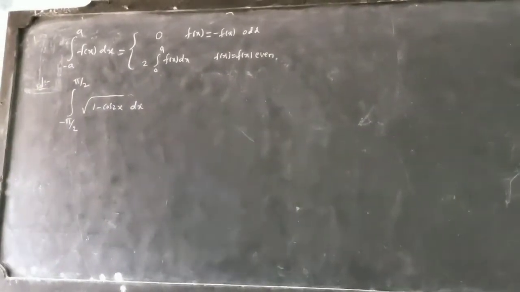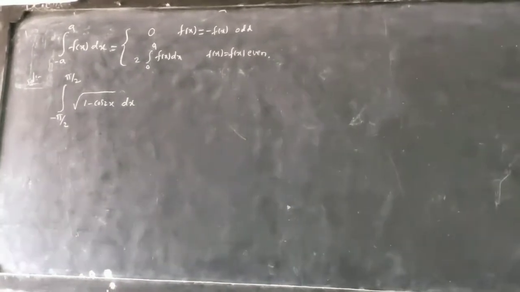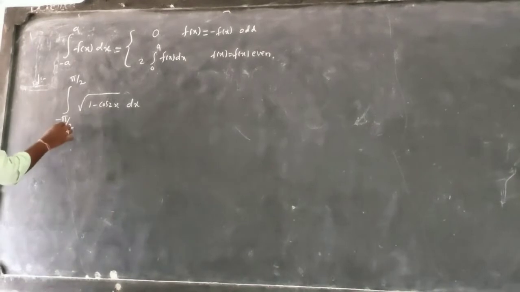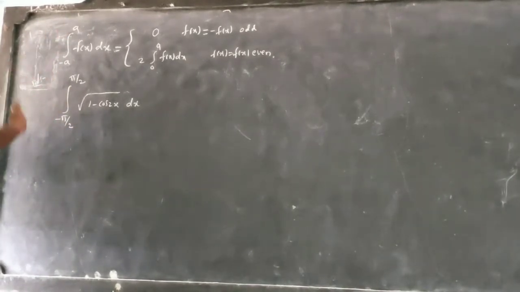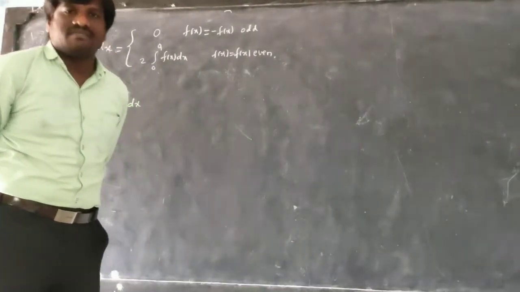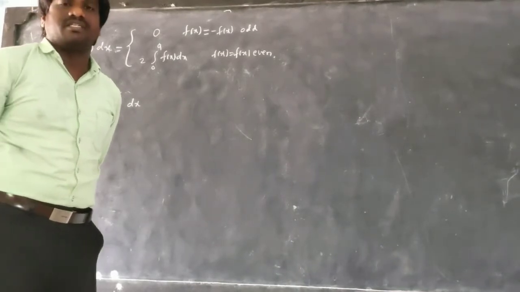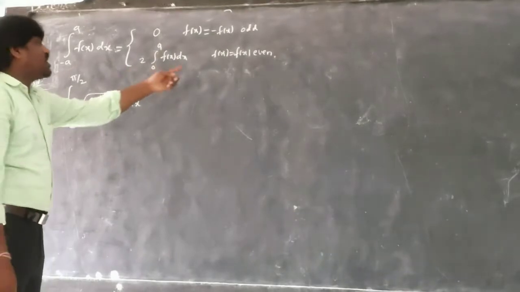Let's say integration from minus pi by 2 to plus pi by 2 of the root of 1 minus cos 2x dx is how much? Whenever you have minus to plus limits, think of the even odd property. Is cos an even function or an odd function? Cos is an even function. So this will not be 0, and you can check it.